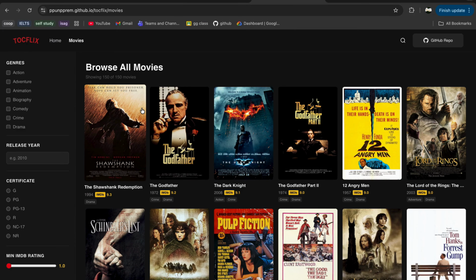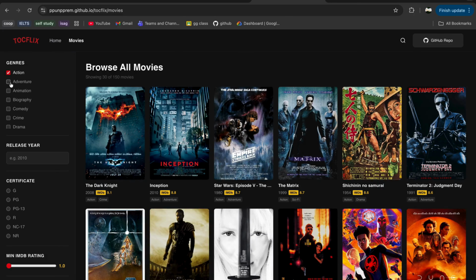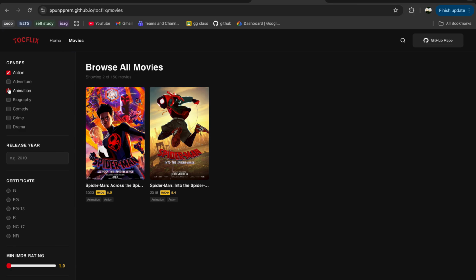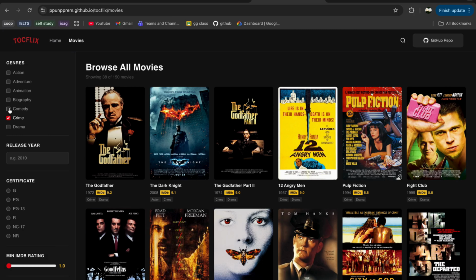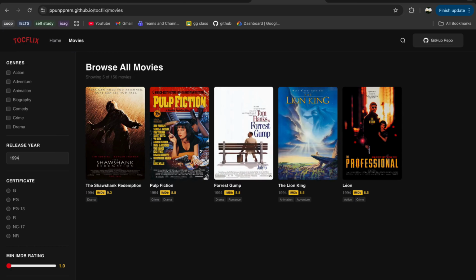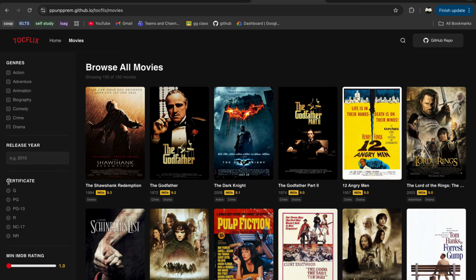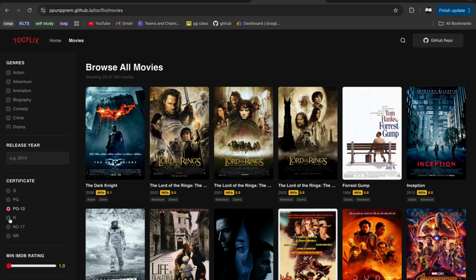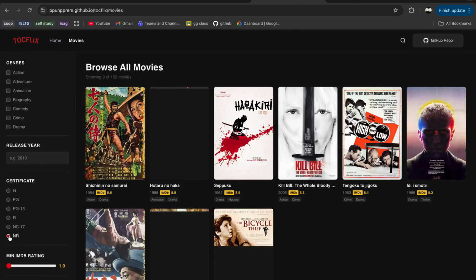This is the filter page for us. We have a total of 150 movies, and we can select by genre. Maybe I want to see the action movies, or I want to see action and animation movies. There are 2. Or maybe I want to see crime with drama. There are 31 in total. Yeah, and you can clear the filter here. Maybe I want to filter by the release year, maybe 1994. There are 5 movies here. Or you can filter by the certificate like G, PG, PG-13, R, NC-17, and NR.